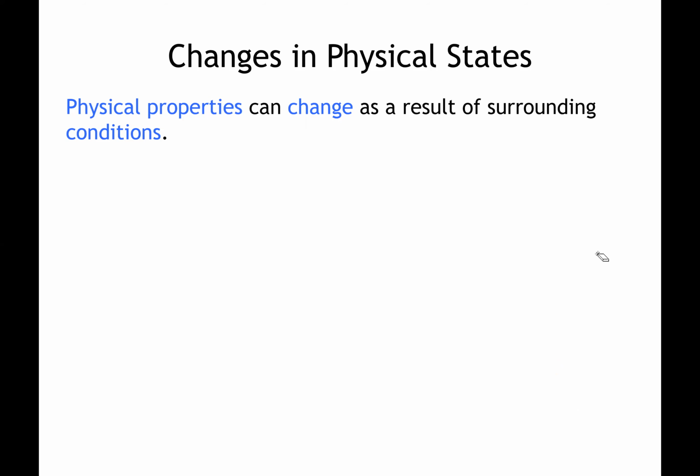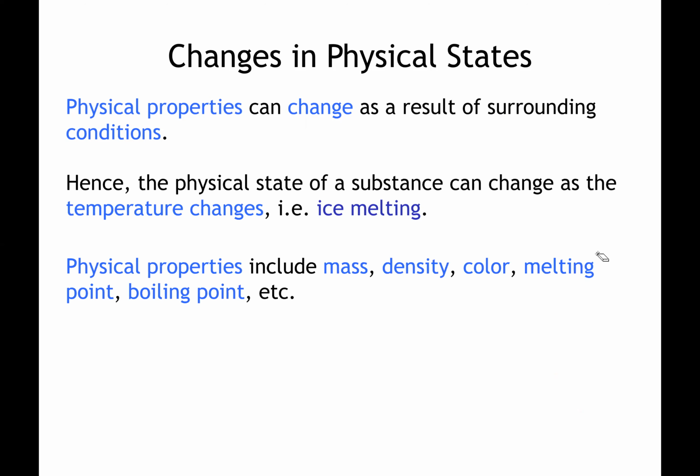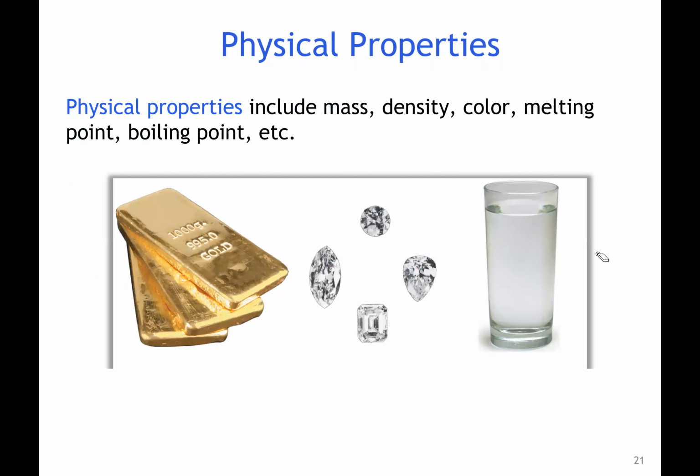So what are physical states, right? We said changes in physical states are a result of changes in the surrounding conditions. And we gave the example of temperature. The other physical properties that we could think of are the mass of something, its density, its color, its melting point, its boiling point. Can we identify something by its physical properties? We should be able to, right? By mass, density, color, melting point, boiling point, and so forth, right?